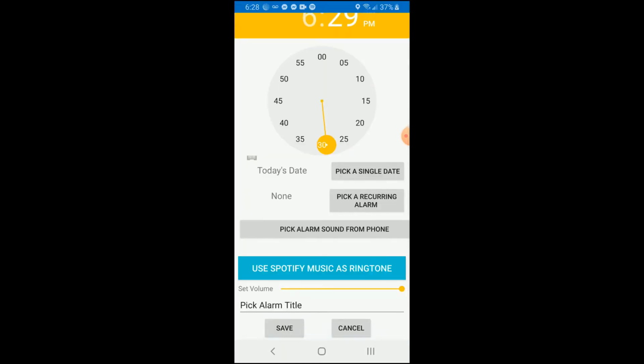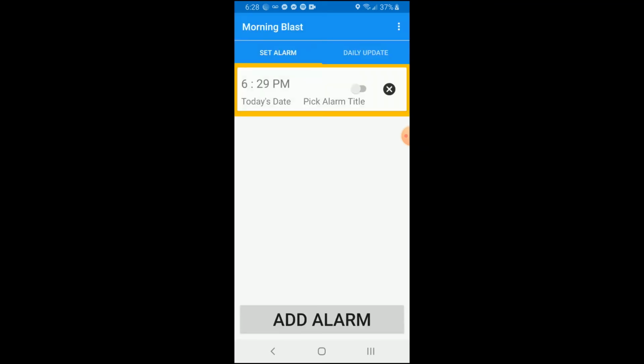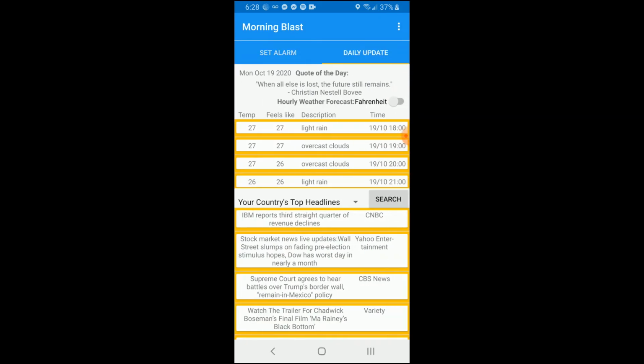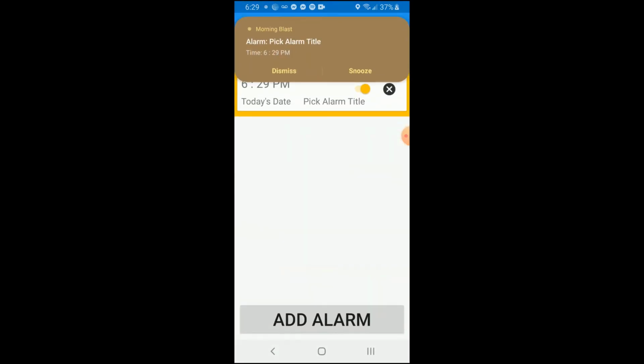And I could also set a volume for the alarm. So let's set that and let's save. I could have changed the title, but didn't feel necessary, so it's set for 6:29. In the meantime, while the alarm works, this is the daily update part of my app. So we had the alarm worked. We could have snoozed for 5 minutes too.